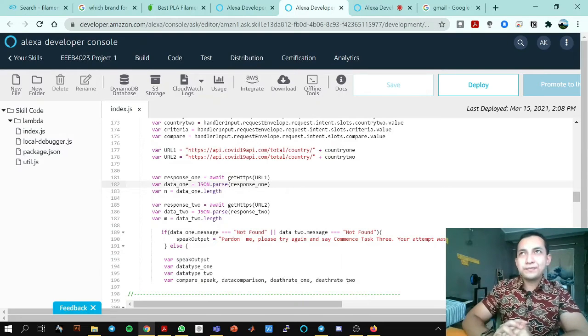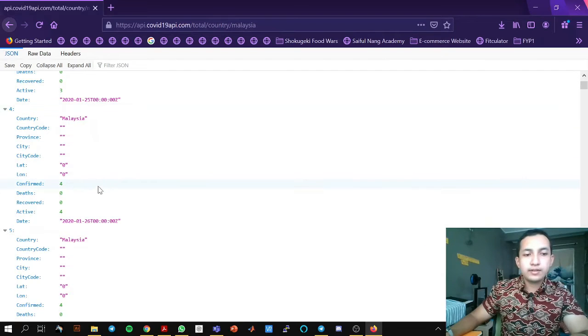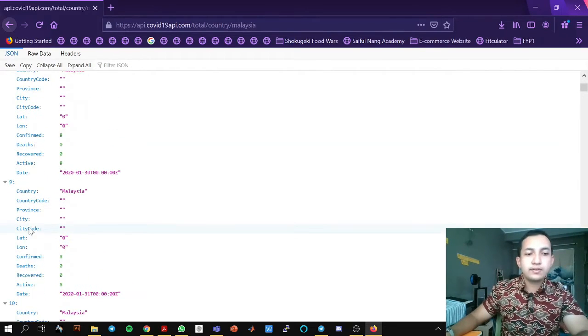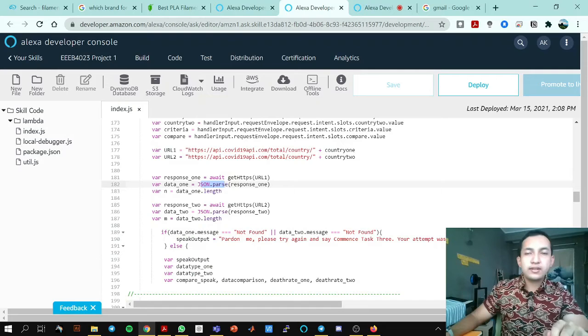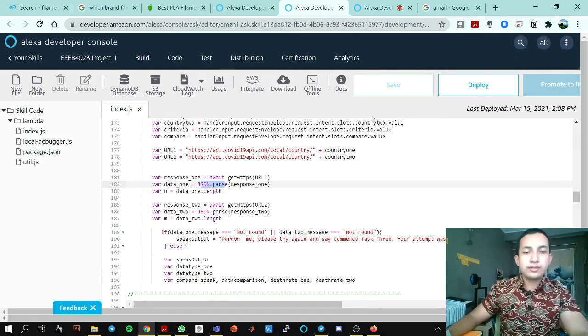Parse is like, all of this COVID data on this URL is scrambled, but this coding makes it much more manageable. As you can see here, it's properly aligned, 5, 7, 8, 9, 10. If not, it's going to be just stacks of lines with full codes on the screen. It's not readable even to Alexa. So we have to do it like this so that Alexa can read it better.